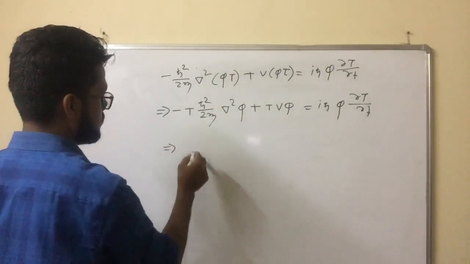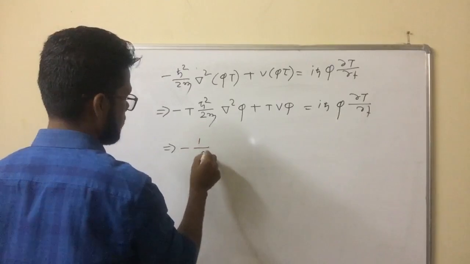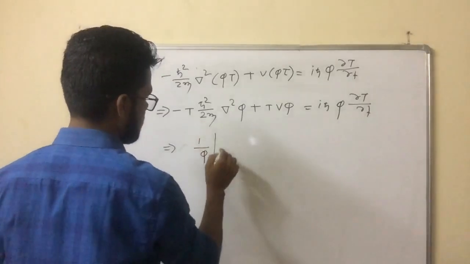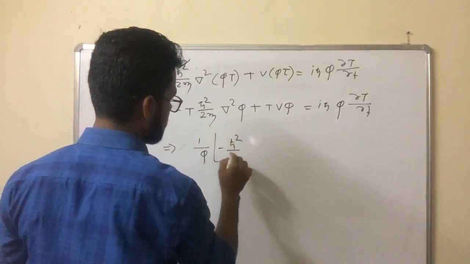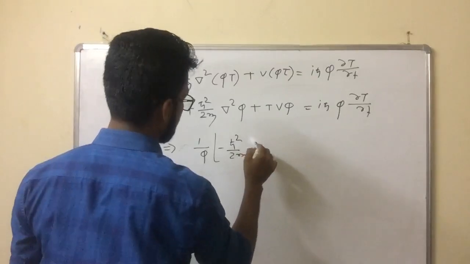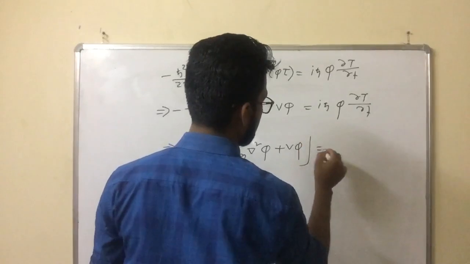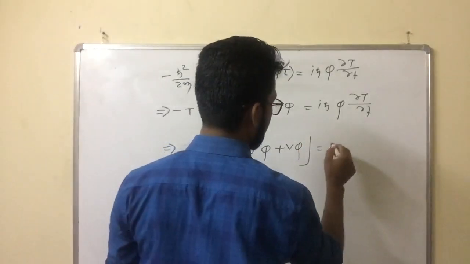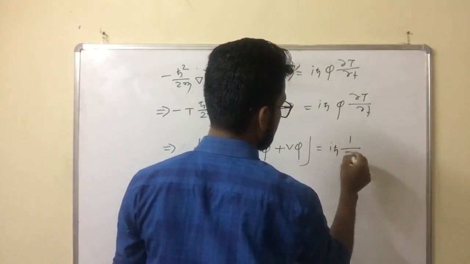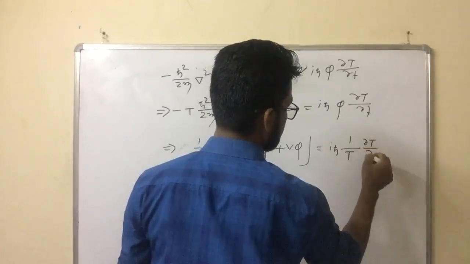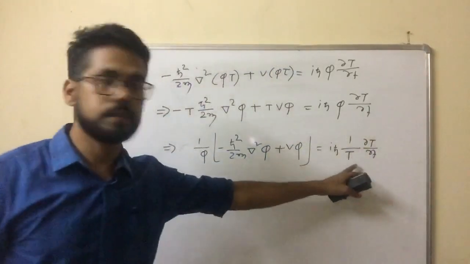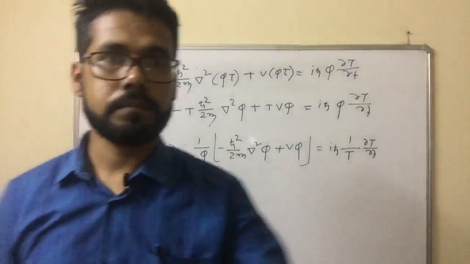T will come out of this part, and this will be 1/ψ times minus ħ²/2m ∇²ψ plus Vψ, which will be equal to iħ (1/T) dT/dt. The left-hand side is dependent on position, the right-hand side is independent of position.